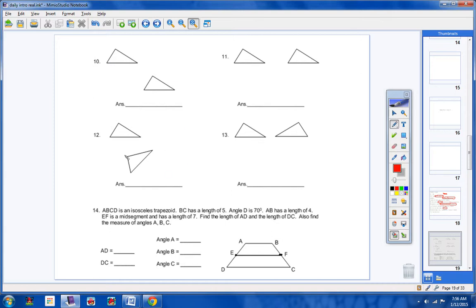Do you notice here in number 12 how the triangle's been turned a little bit? It's been twisted. It was facing this direction, and now it's been turned. Same thing with number 13. It was facing this way, then it was flip-flopped and turned.